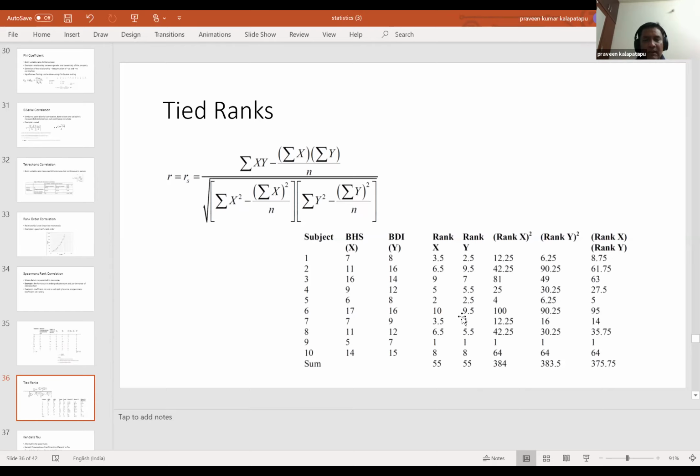Praveen: Can you repeat again? If 7 repeats 4 times, how will that be represented? You have a contention of 3, 4, 5, 6 ranks, right? So you are going to have 3 plus 4 plus 5 plus 6 divided by 4. That is what your rank would be, because 3rd rank, 4th rank, 5th rank, 6th rank all need to be combined into one rank, because 7 occurs 4 times. Are you getting my point?